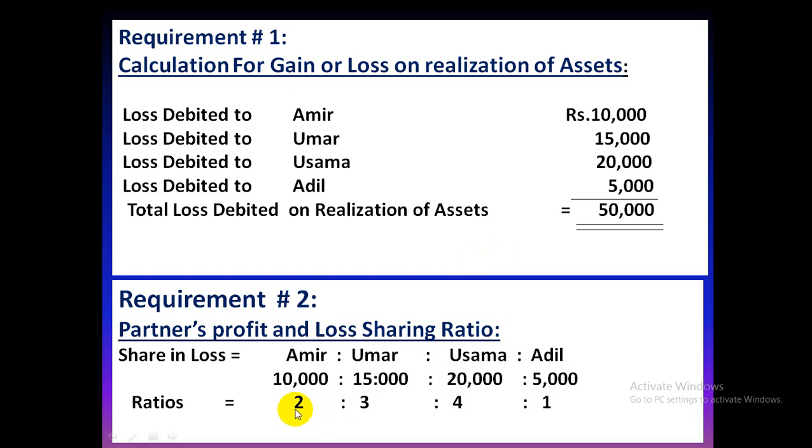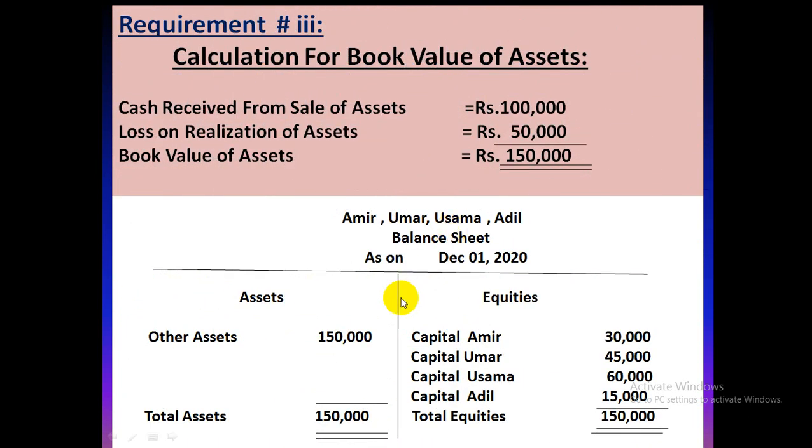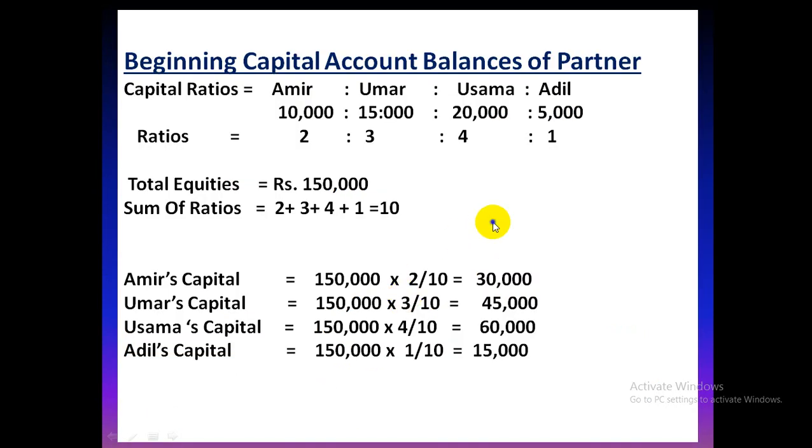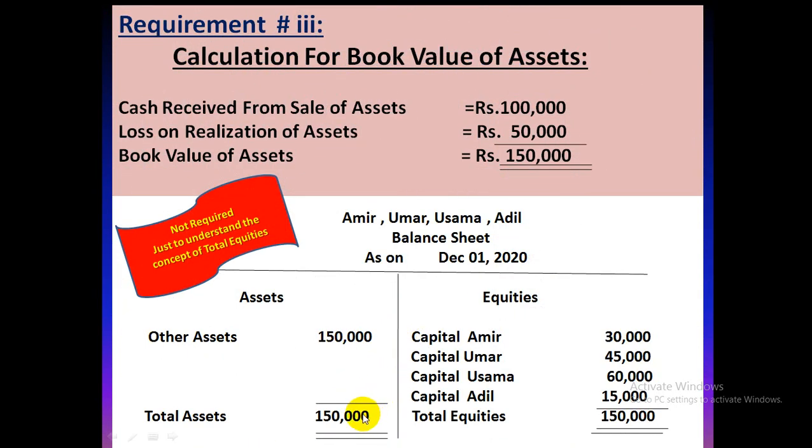If we apply these ratios on the total equities, or you can say total assets, we can easily find out the capitals of partners. 1,50,000 divided by the sum of ratio multiplied with the concerned ratio will give you the amount. ये बैलेंस शीट रिक्वायरमेंट नहीं है. We are only doing it to understand the concept of total equities, how we calculated total equities. We know that total assets are always equal to total equities.